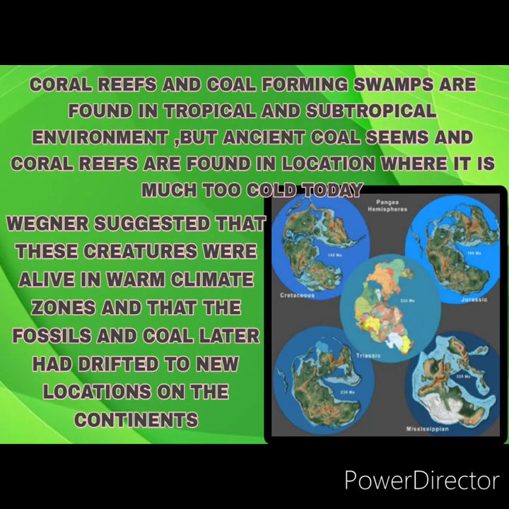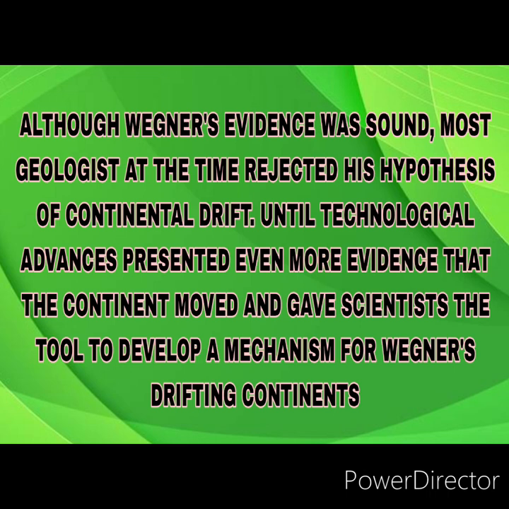Next, coral reefs and coal-forming swamps are found in tropical and subtropical environments. But ancient coal seams and coral reefs are found in locations where it is much too cold today. Wegener suggested that these creatures were alive in warm climate zones and that the fossils and coal later had drifted to new locations on the continent. Although Wegener's evidence was sound, most geologists at the time rejected his hypothesis until technological advances presented even more evidence that the continents moved and gave scientists the tools to develop a mechanism for Wegener's drifting continents.